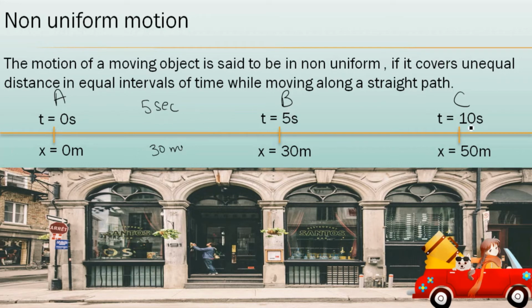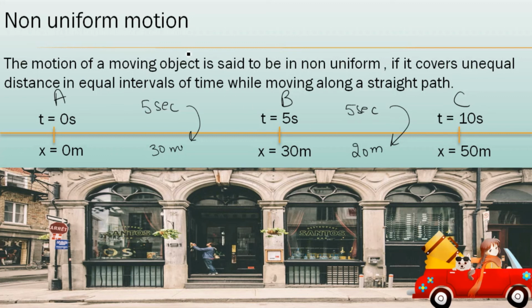Now see from point B to point C. From point B to point C, how much time did it take? 5 second to 10 second. Means how much gap? 5 second gap. Then it covers 30 meter to 50 meter. How much distance did it cover? That is 20 meter. Now you can see in 5 seconds, firstly the car is covering 30 meter. Then again in 5 seconds, but now it is covering 20 meter. Might be in between traffic is there, that is why distance covered is less.